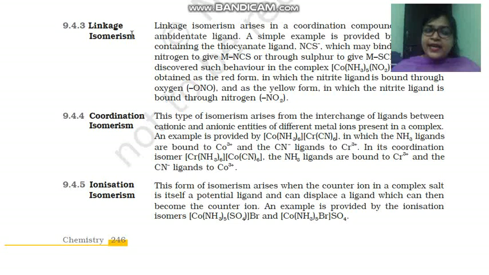See children, linkage isomerism arises due to ambidentate ligand. Now the question arises, what is an ambidentate ligand? An ambidentate ligand is defined as a ligand which can ligate to the central metal ion by using different donor atoms.